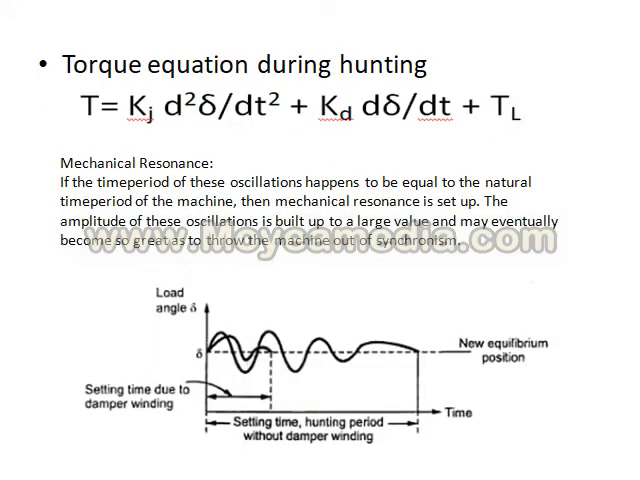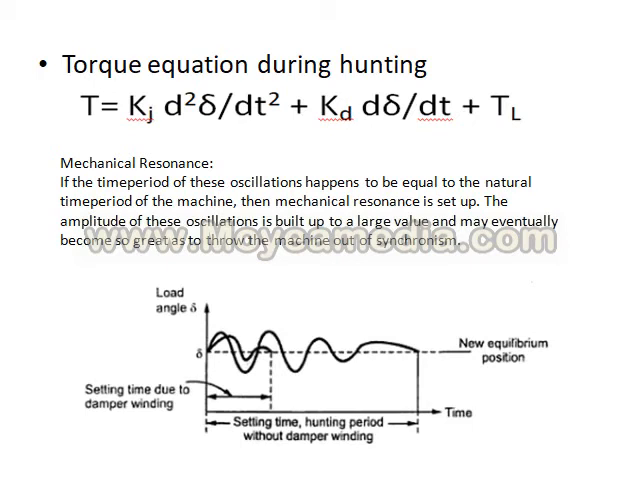This is the torque equation during the hunting phenomenon: T equals KJ d square delta by dt square plus KD d delta by dt plus TL. The component KJ d square delta by dt square is called the acceleration torque, which is proportional to the moment of inertia of the system. KJ is the moment of inertia of the system, and d square delta by dt square is the acceleration of the rotor with respect to its new equilibrium position.